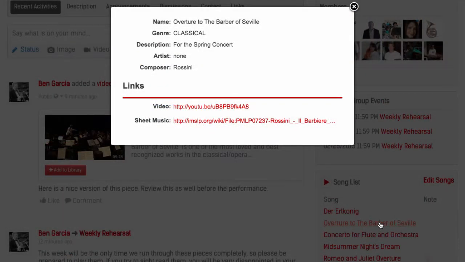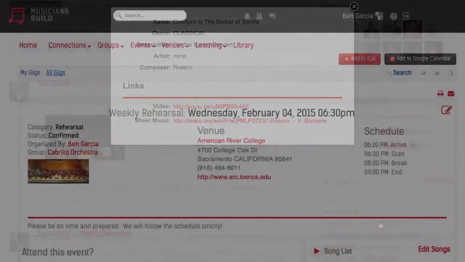The song detail provides links to one or more media items. This could be videos, audio, sheet music, lyrics, related files, or even a cloud storage folder like Dropbox where larger collections of materials can be kept together. We'll take a look at the library a little later. Let's check out an event.